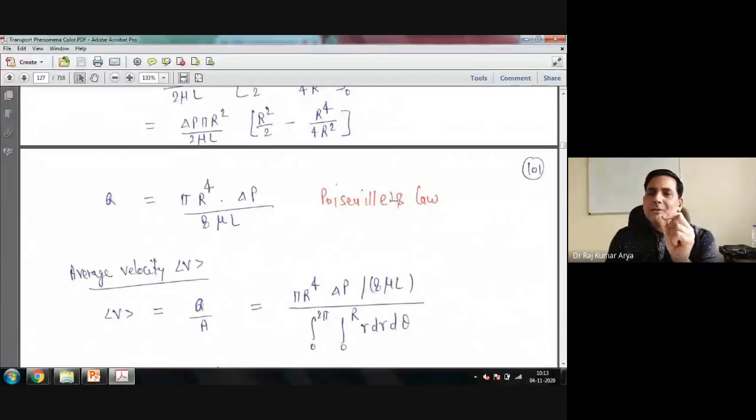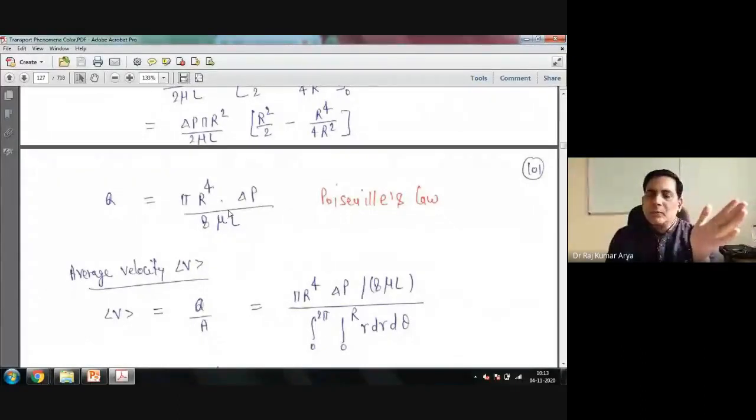This needs to be remembered by you people. This is most commonly used just to find the pressure drop in tubes. This is the Hagen-Poiseuille law, and this is being calculated as the pressure drop. So you can write it for the pressure drop. You can take the delta P here and bring the Q here.